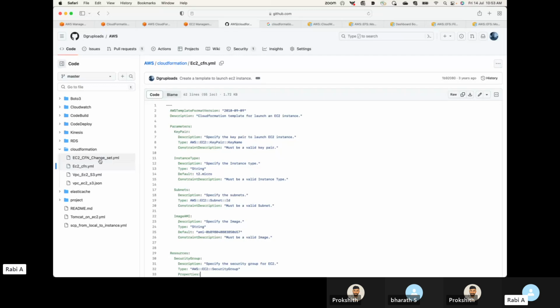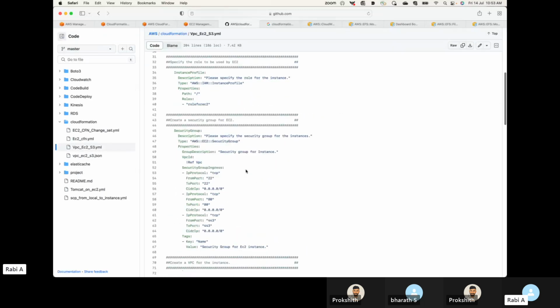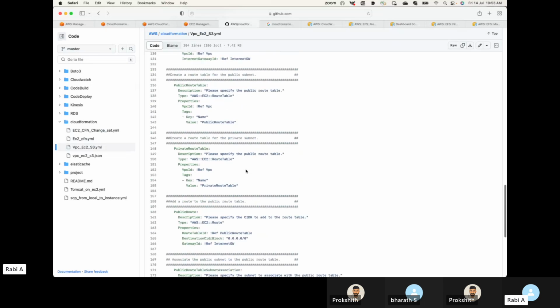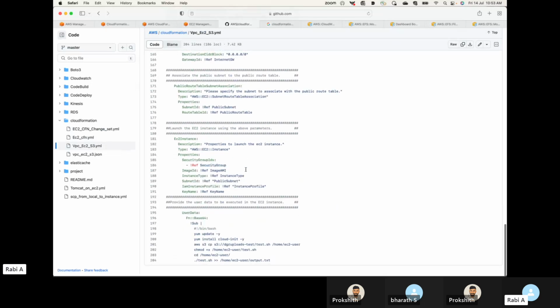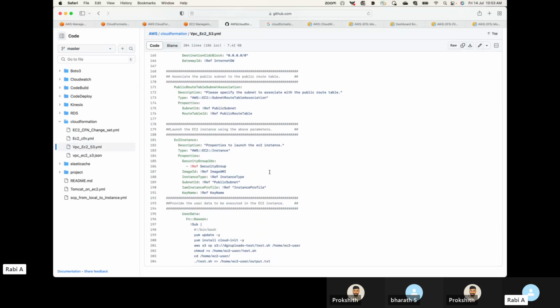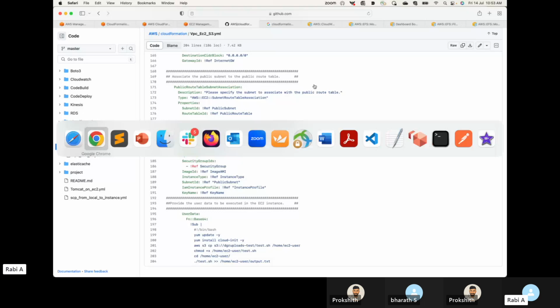I'll show you one more example, a little more complex, where we will create a VPC, create subnets, everything as part of your VPC, and we'll also launch an instance. I will show that tomorrow, and there's one more topic that I have, so we will do it tomorrow. We'll start off with the new service as well.